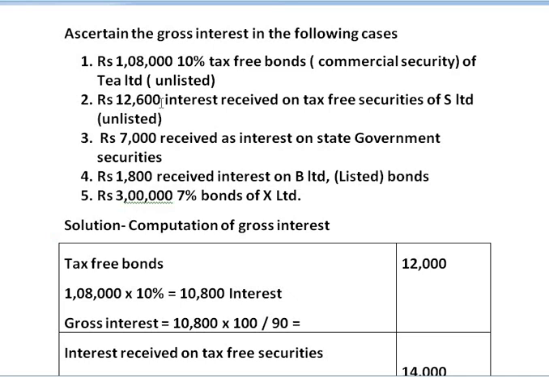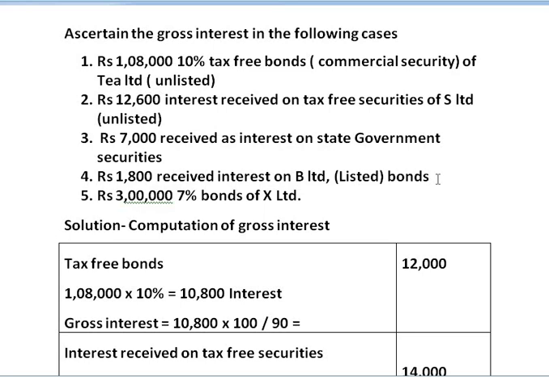In second case, 12,600 interest received on tax-free securities of S Limited, which are unlisted. This amount is net interest which is received by the assessee. We have to convert it into gross interest by multiplying it by 100 and dividing it by 90. We get it at rupees 14,000. Third is rupees 7,000 received as interest on state government securities.